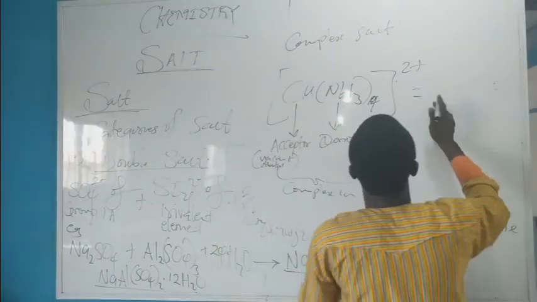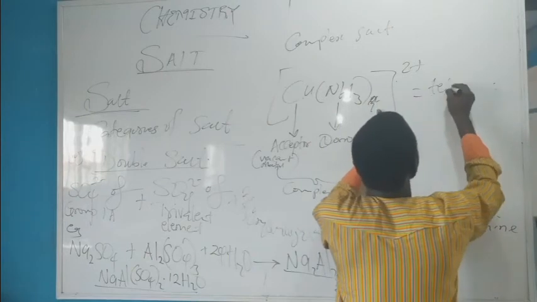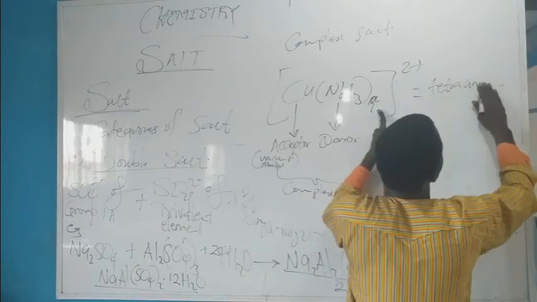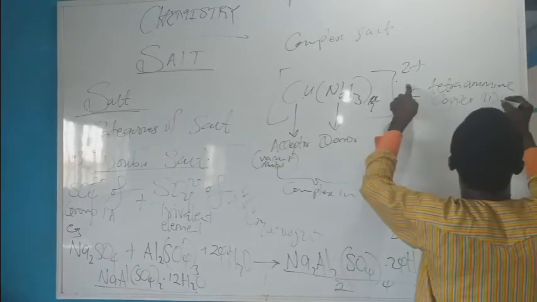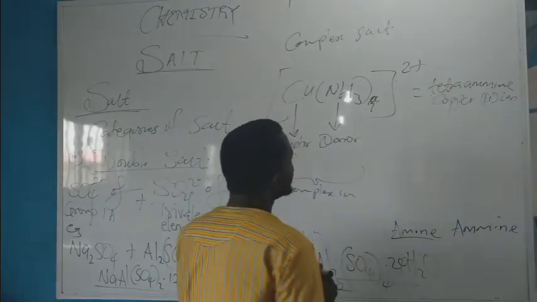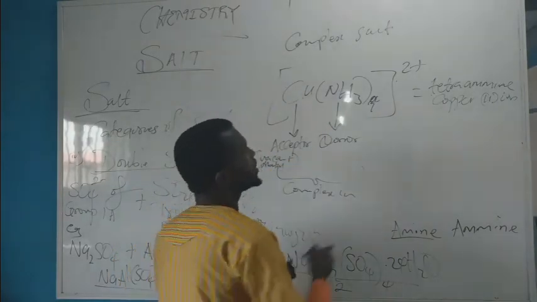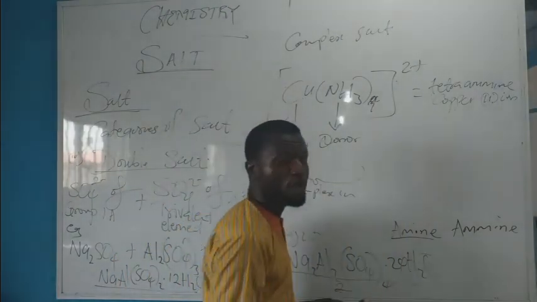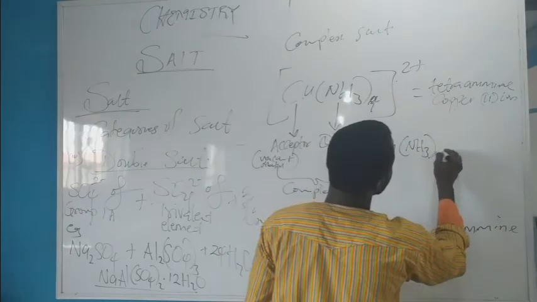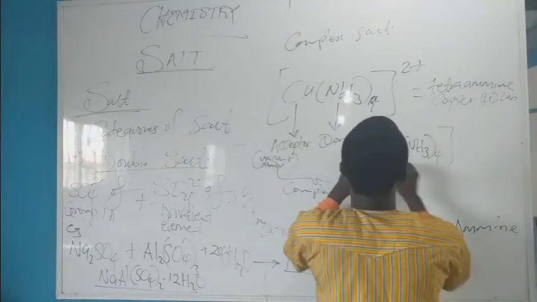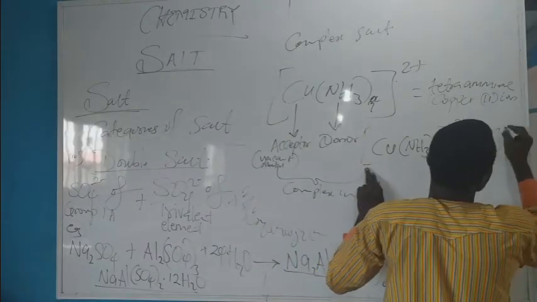So if you have to call the name of this, you call it from the amine, from the donor. So this is tetraamine copper 2 ion. Now, how do we form a complex salt? In past questions, though they rarely ask questions on complex salt in WAEC, in POST-UTME you'll be given questions like this. Now, how do you develop an example of a complex salt? This is it: tetraamine copper 2 ion, Cu(NH3)4 in square bracket 2 plus, and chloride ion here.